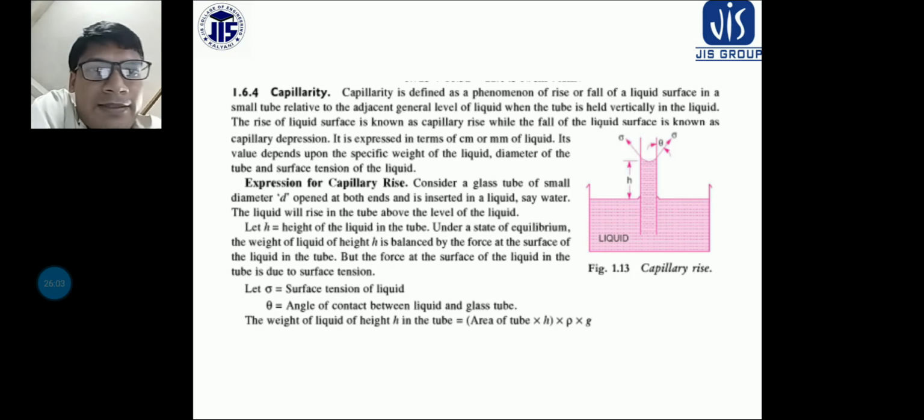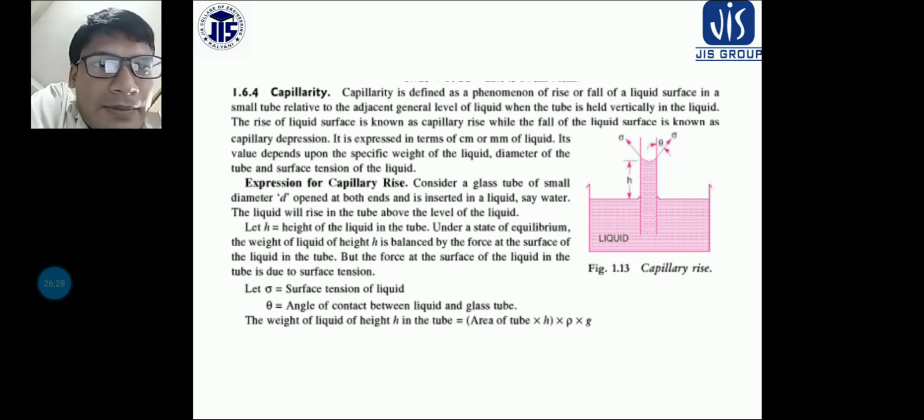So tensile force is acting on the surface of the liquid, and this type of phenomenon is occurring. If the liquid surface is rising, it is capillary rise, but when the liquid surface is falling down, it is called capillary depression.